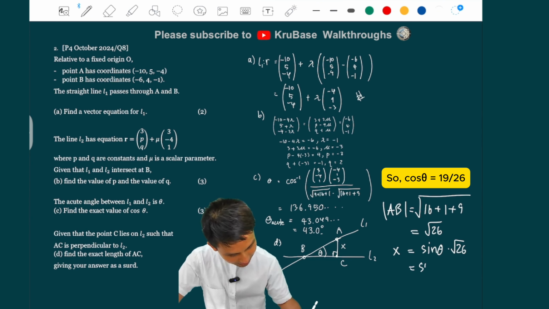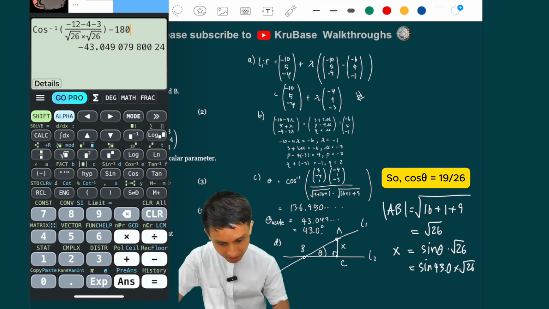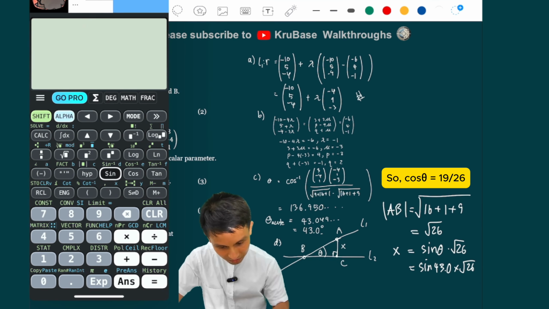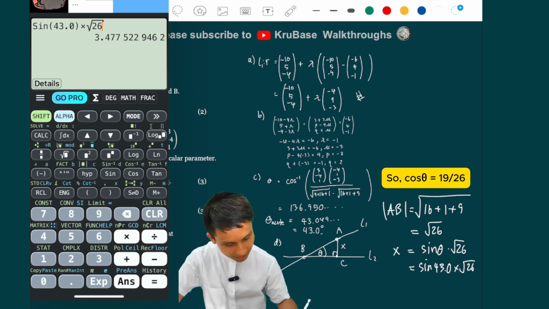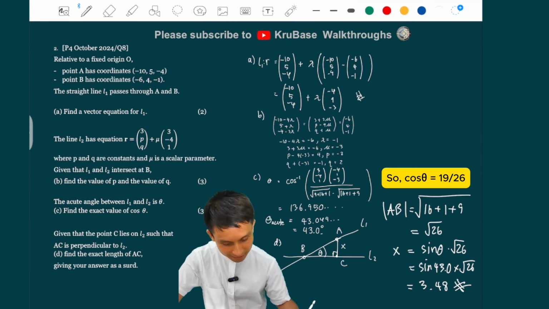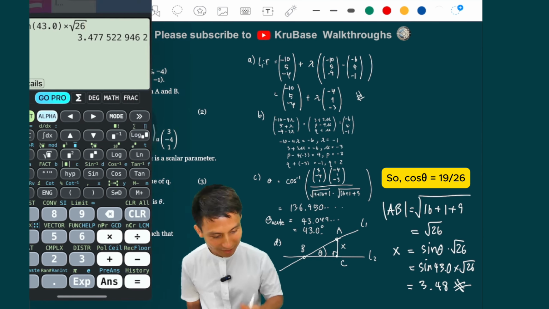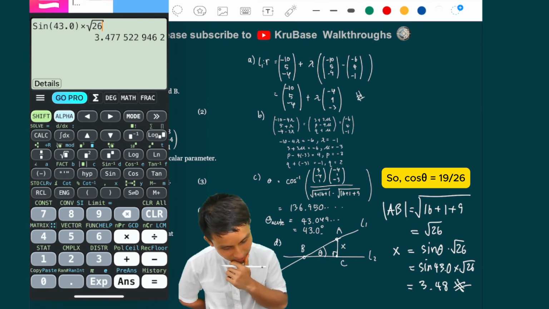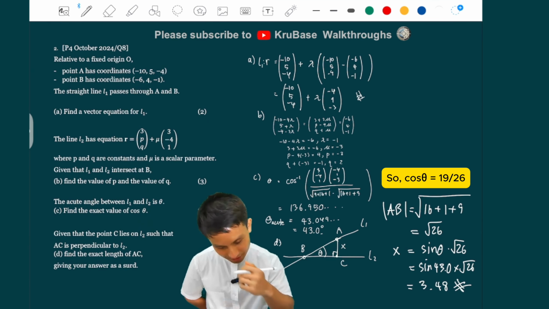So sine of 43.0 times root 26, and I'm just going to use a machine here. So sine 43.0 times root 26. So that is just the answer, guys, for AC. Oh, giving your answer as a fraction, I'm doomed. Hang on. Let me get back to this.